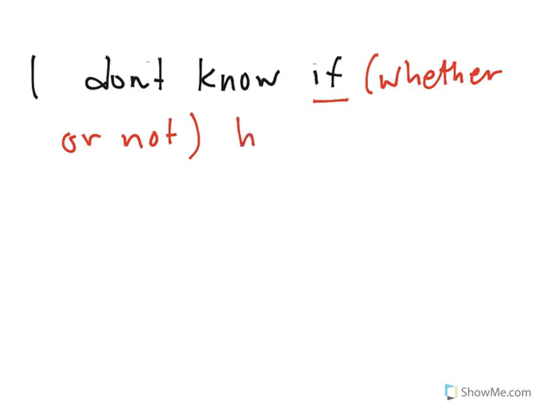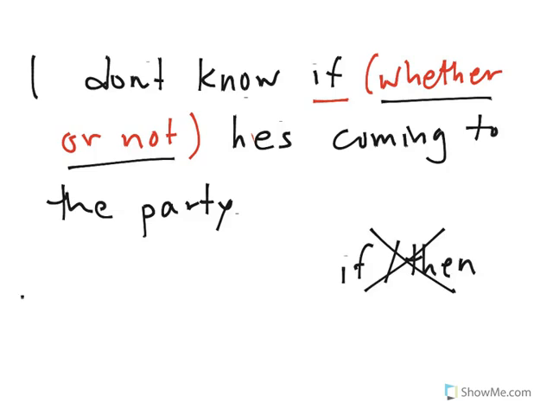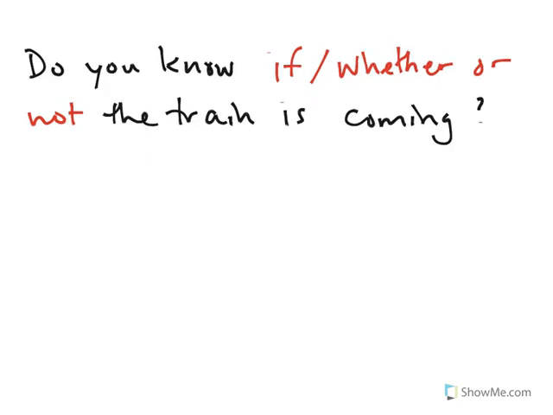I don't know if, whether or not, he's coming to the party. These two things aren't related to each other. My knowing has nothing to do with this person coming to the party. So this isn't the conditional if-then kind of if. So how could you say, I don't know if, whether or not, he's coming to the party? That's right. Ich weiß nicht, ob er zur Party kommt.